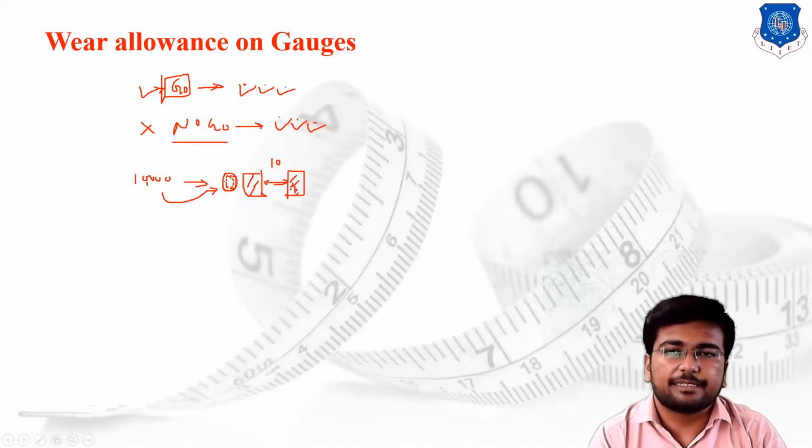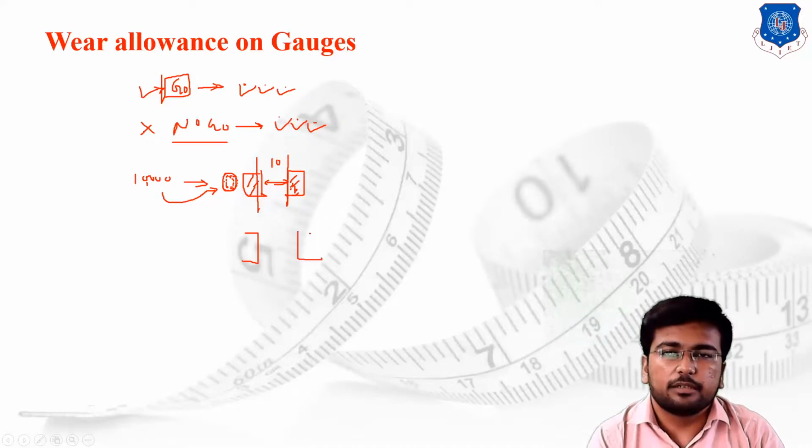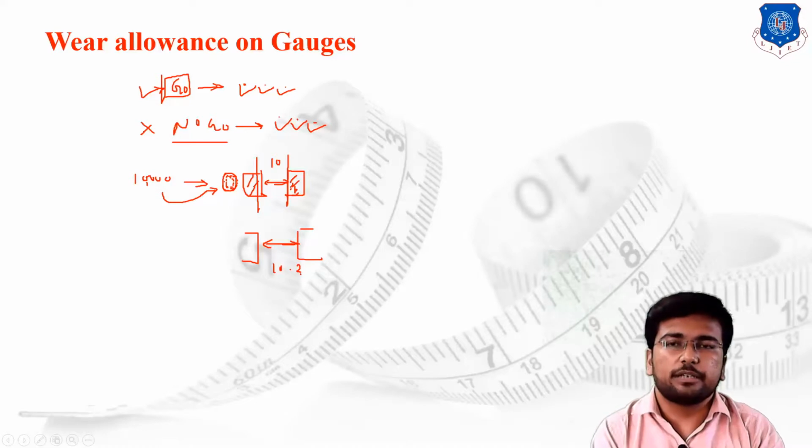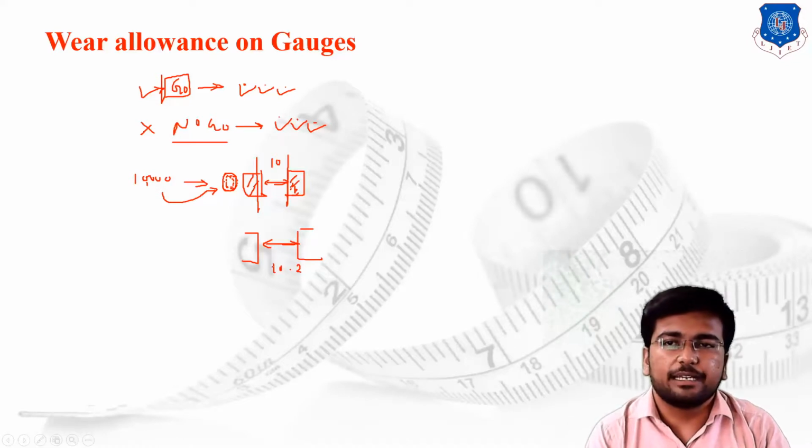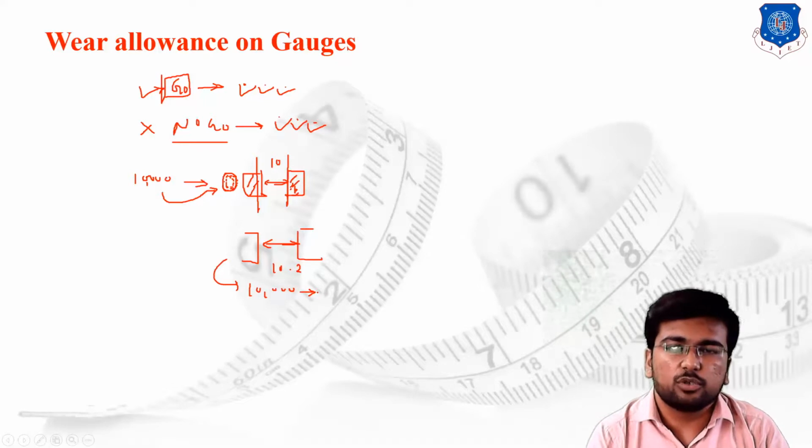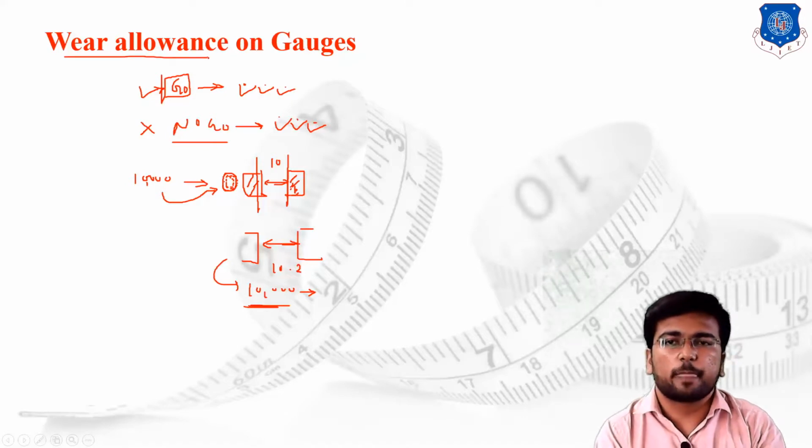Initially the internal diameter is, let's say, 10 mm, but due to the wear and tear, a layer of the material will be removed slightly, and due to the removal of the material, the dimension of the ring will be like this. The internal dimension of the ring will be slightly increased, let's say 10.2 mm. So due to the increase in the dimension of the ring, we are not supposed to check the shafts with this defective ring having some defect in the measurements. To avoid such a defect in the measurement, we have to provide some sort of allowance. The allowance is known as the wear allowance on the gauge.